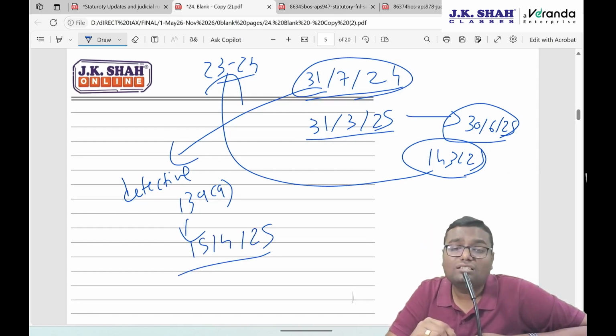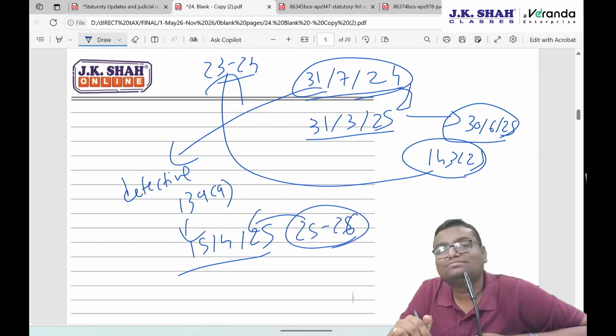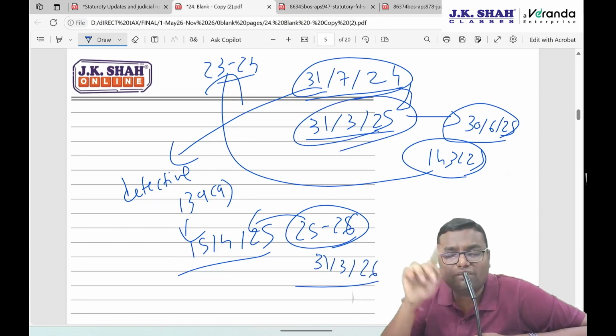Then when is the return of income filed? In the year 24-25 when the original return was filed, or in the year 25-26 when the defect has been cured? So the 3 month time period is to be started from when? 31st March 25, the end of the year in which the original return was filed, or 31st March 26, from the end of the year in which the defect is cured.